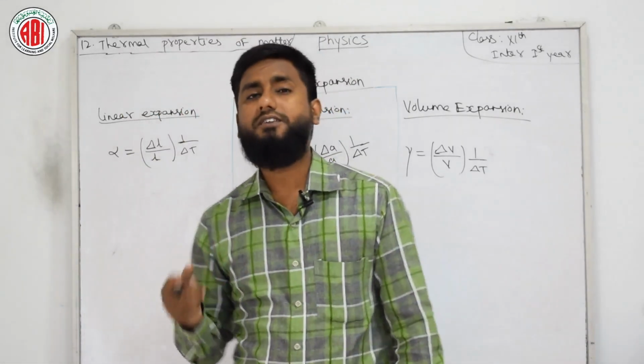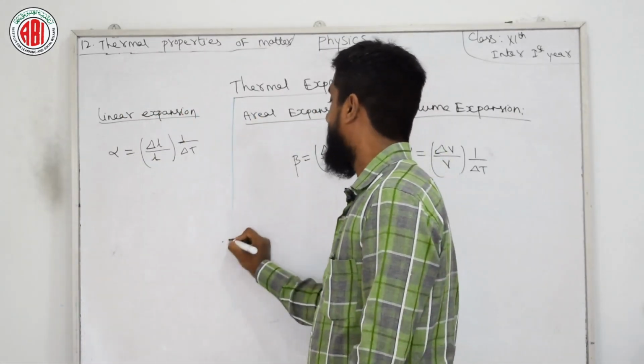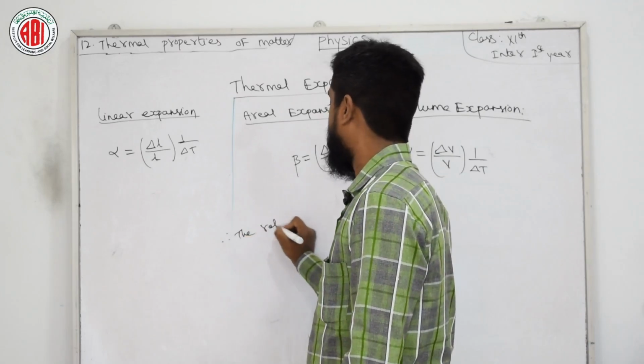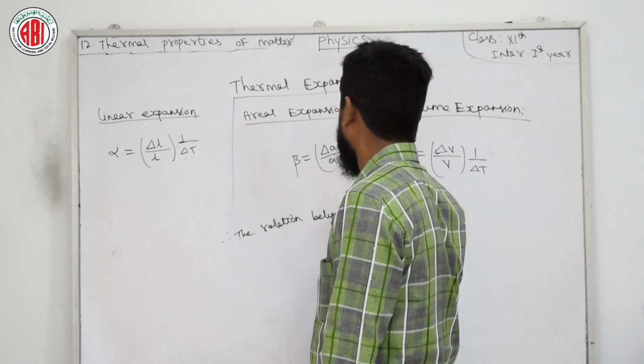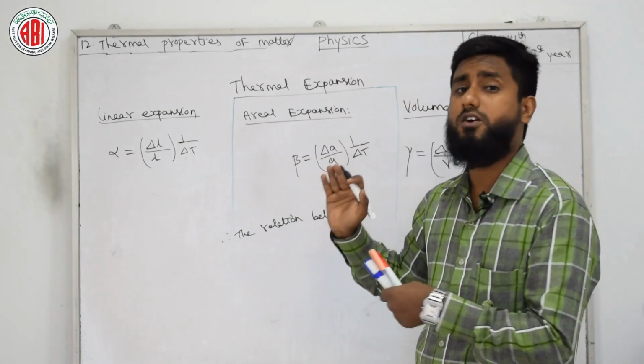Now we are going to derive a relation. What is the relation? The relation between linear expansion, areal expansion, and volume expansion.